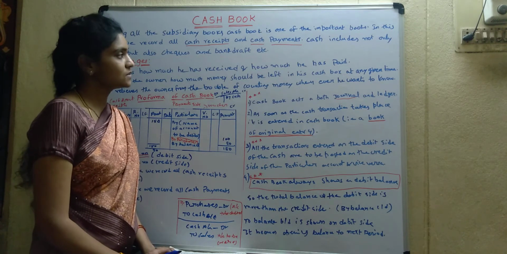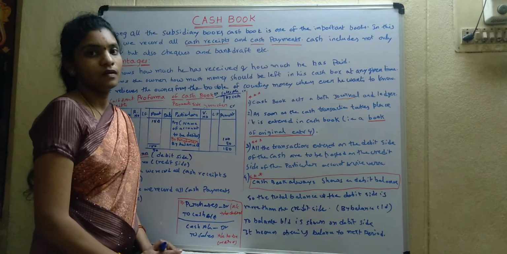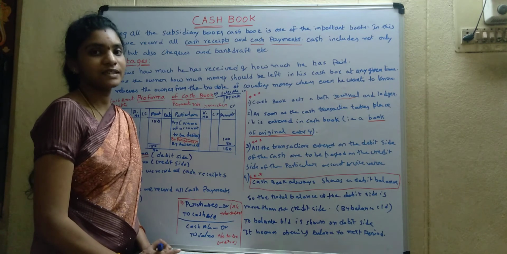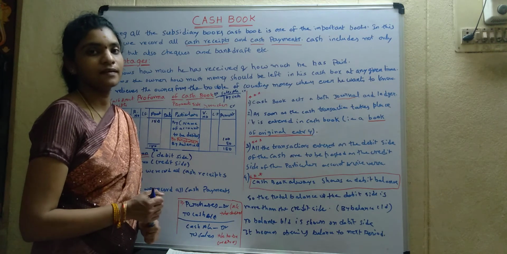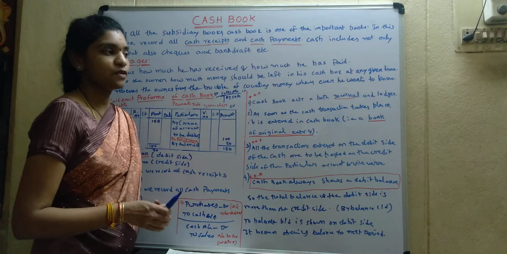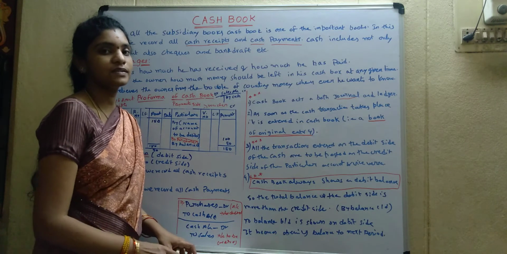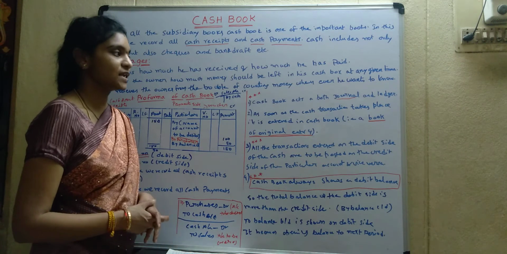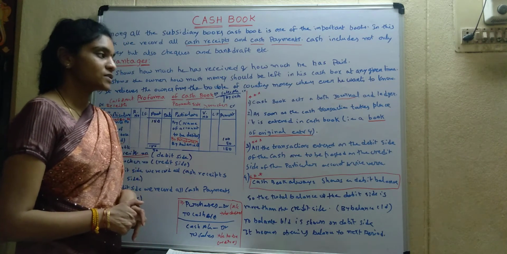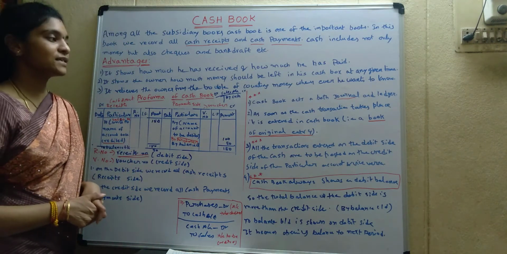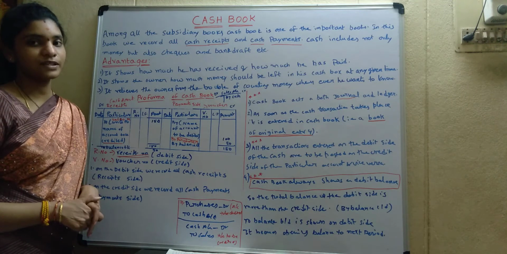What's the summary? We record only cash transactions, cash payments and cash receipts. We need not maintain cash account separately because cash book acts as both ledger and journal. As soon as cash transactions take place, we record them in the cash book.